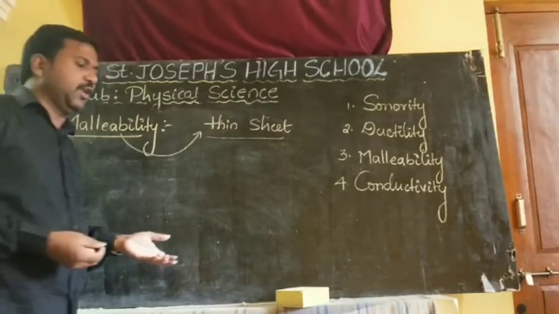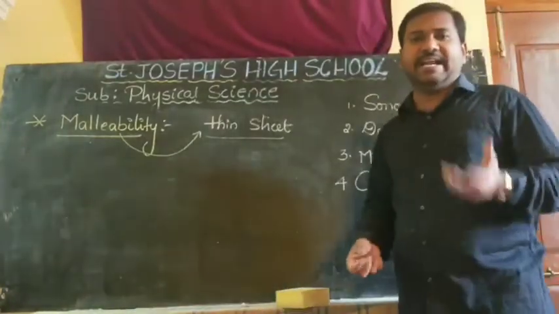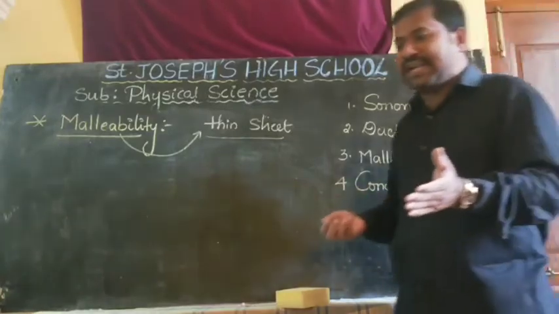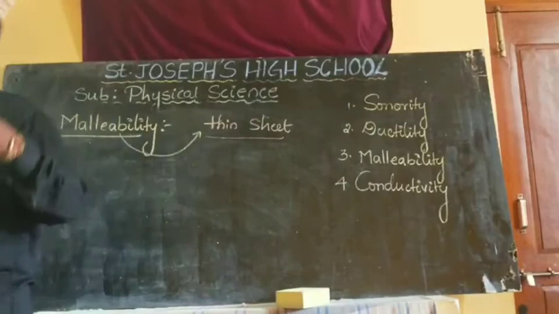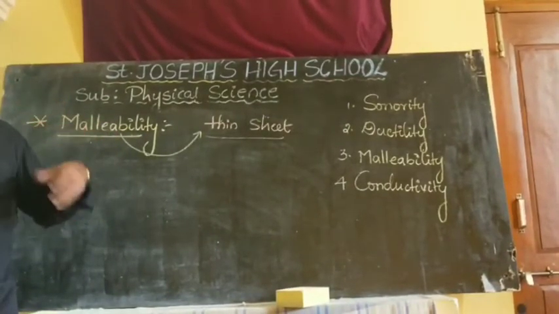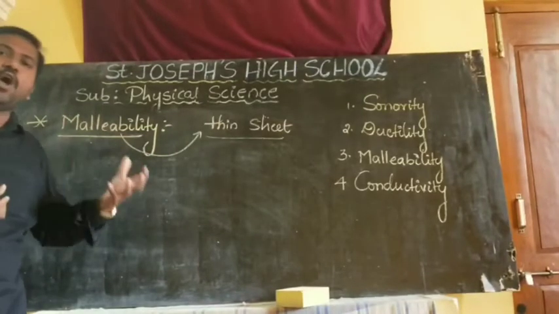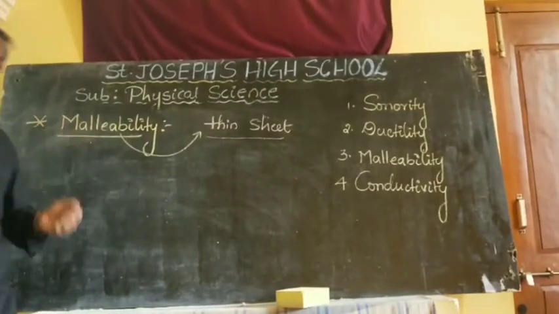Because of this property, our civilizations have different names. In the olden days, we call it the Bronze Age civilization, because they prepared all their ornaments and materials to hunt animals using bronze.